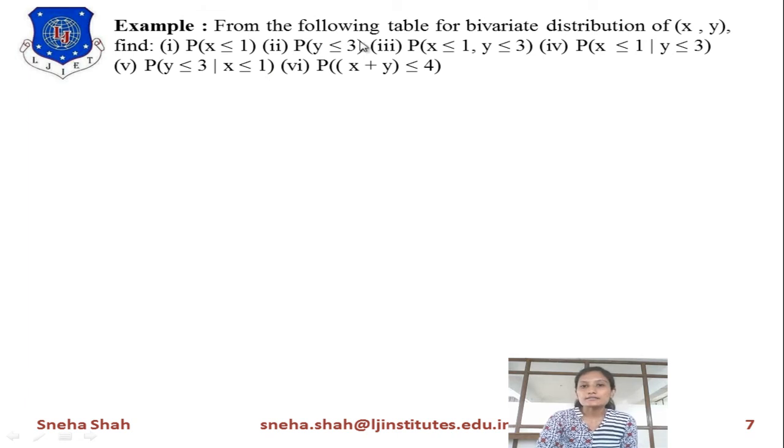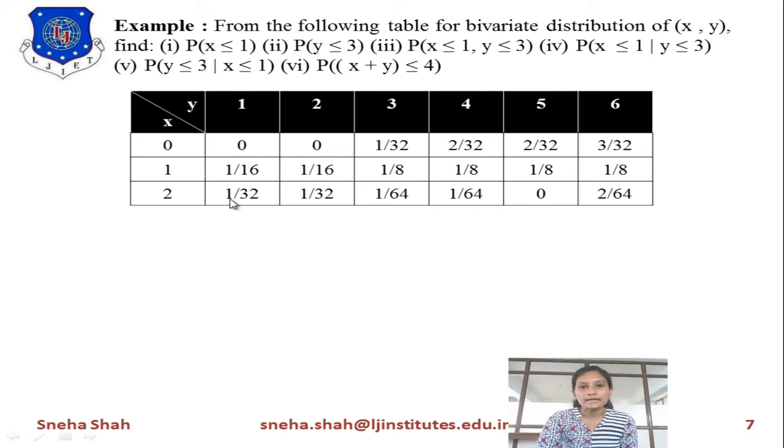And in the last term you have to find the probability that x plus y is less than or equal to 4. For all these terms you have to find probabilities, and for that you are given this table.